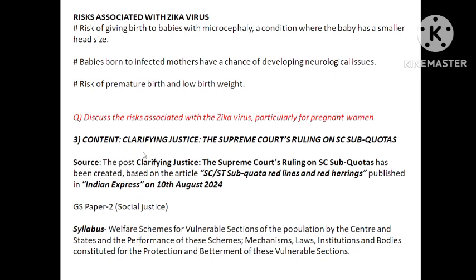So content number 3 is what? Clarifying justice. The Supreme Court ruling on subquota. In the previous session we have done this one, subquota on ST and SC. Now clarifying justice means explaining it. Okay, the people may be confused, so this article is about explaining the basis of the judgment passed by the Supreme Court for the SC and ST subquota. It can be read from the Indian Express, 10 August 2024. You can go and read it. Read the syllabus also, GS paper 2, welfare schemes for vulnerable sections of the population, Centre and the states. You can go through the syllabus.